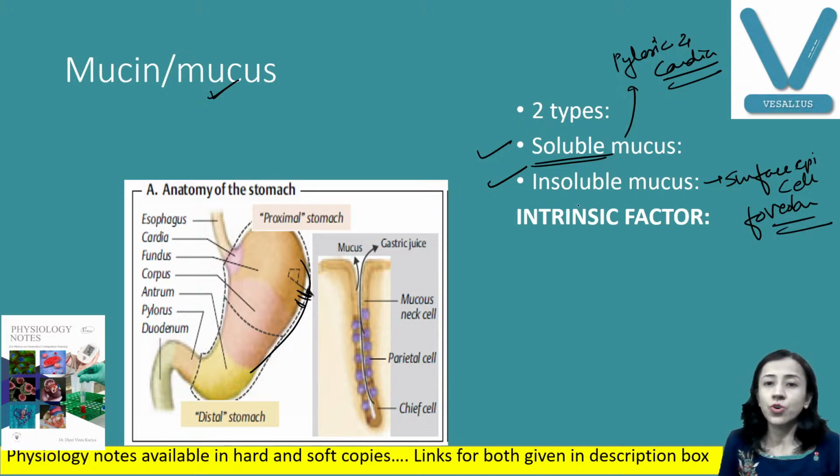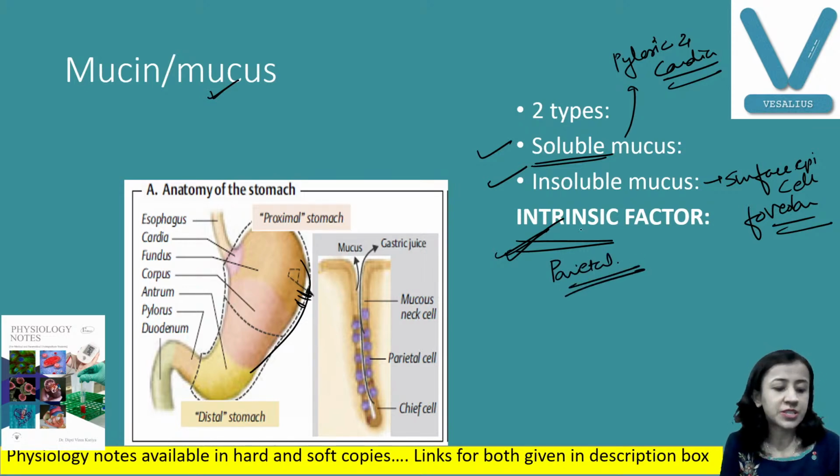So this mucus is also secreted, and intrinsic factor, one of the very important constituents, is secreted by parietal cells. Now I repeat all the secretions of the gastric juice. Enzymes are pepsin, gastric lipase, gelatinase, amylase, lysozyme, carbonic anhydrase, urease. Then mucus, intrinsic factor, and HCl, which is secreted by parietal cells.